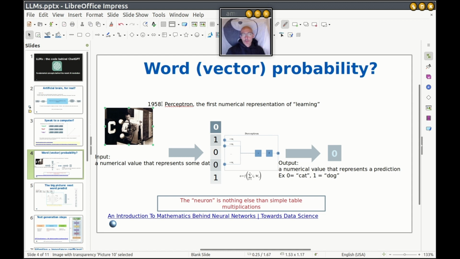Nothing really so new. Output is a numerical value that represents a prediction. Say that we have an input, whatever word, and is that word related to cat or dog? 0 is cat, 1 is dog. Okay? Most probably, we can tune this calculation to get 0 or 1. Nothing else than table multiplication. We can also have here an in-depth introduction to the mathematics behind, but this is not the time.